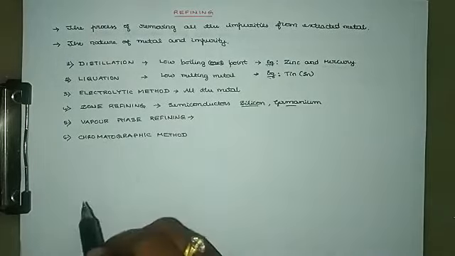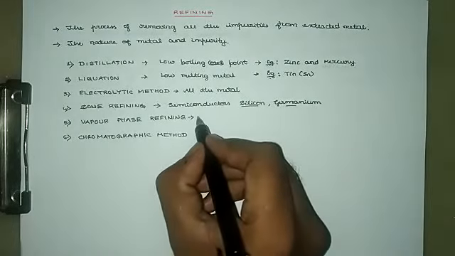Next, vapor phase refining. There are two important examples.